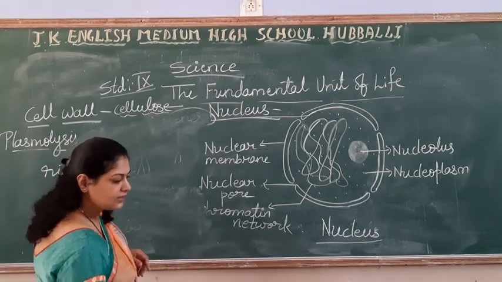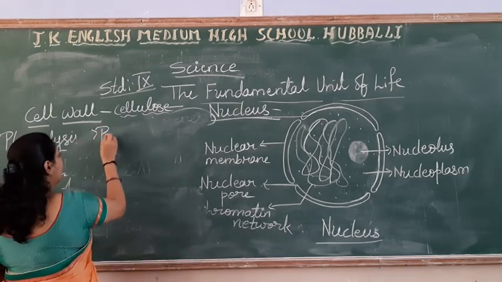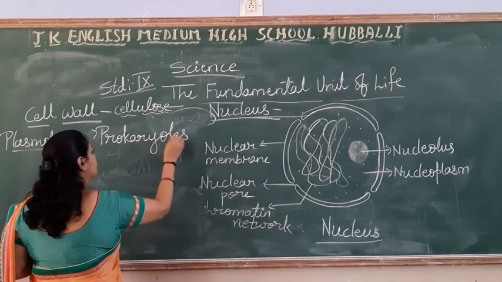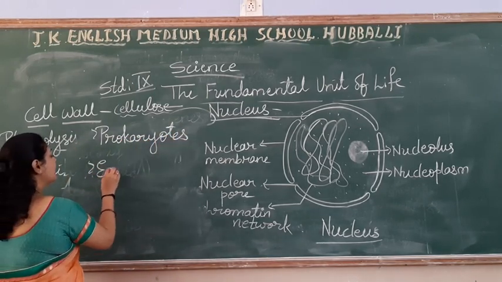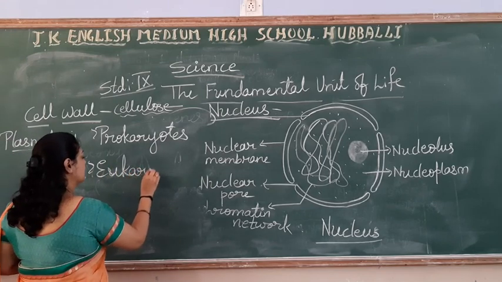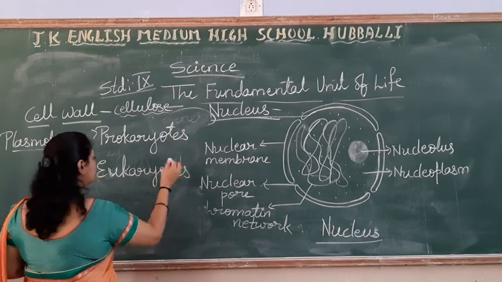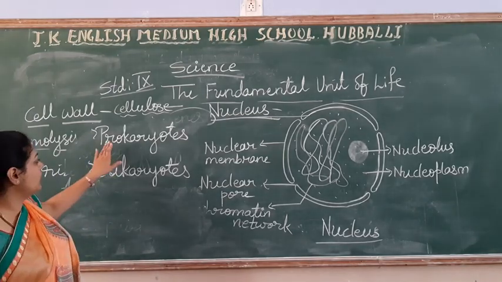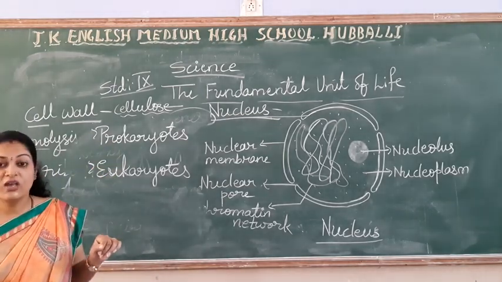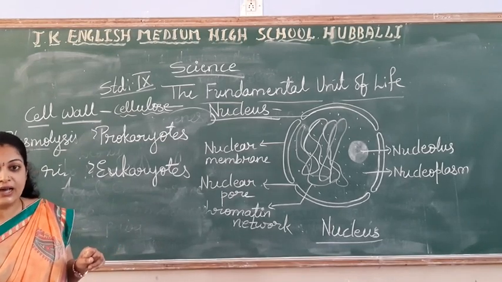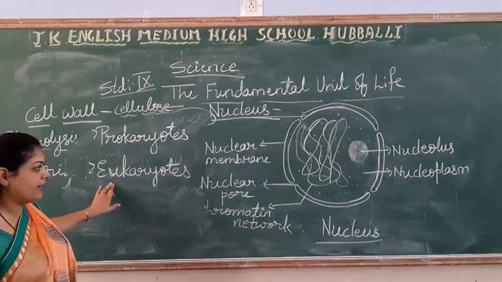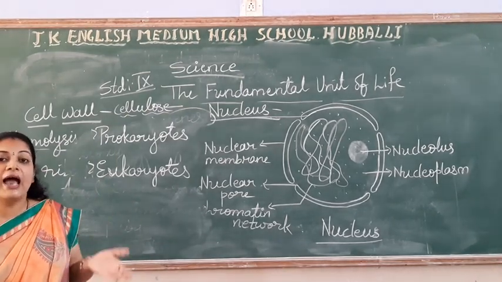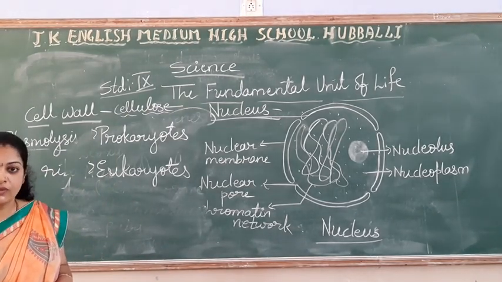Which are those two categories? Last year you have discussed prokaryotes and the eukaryotes. Prokaryotes and the eukaryotes. So these are the two types of organisms. How are you going to classify? These are classified based on presence of nucleus and absence of nucleus. Okay?